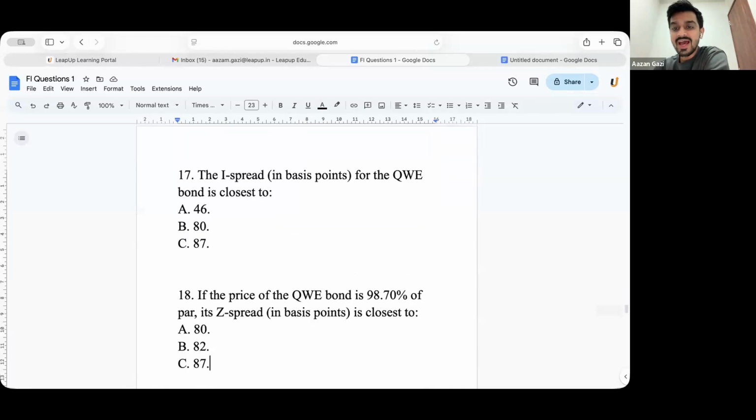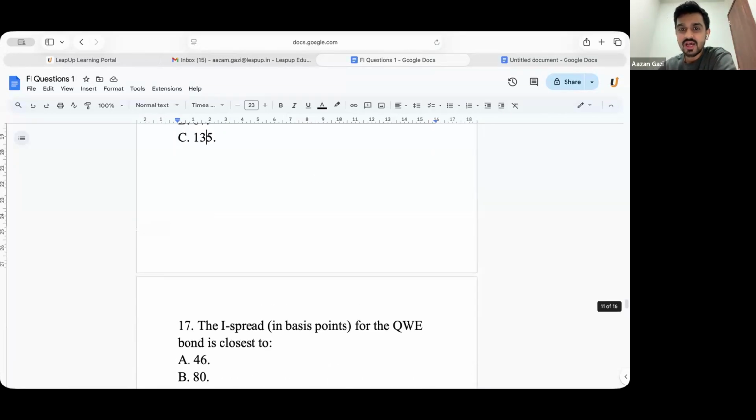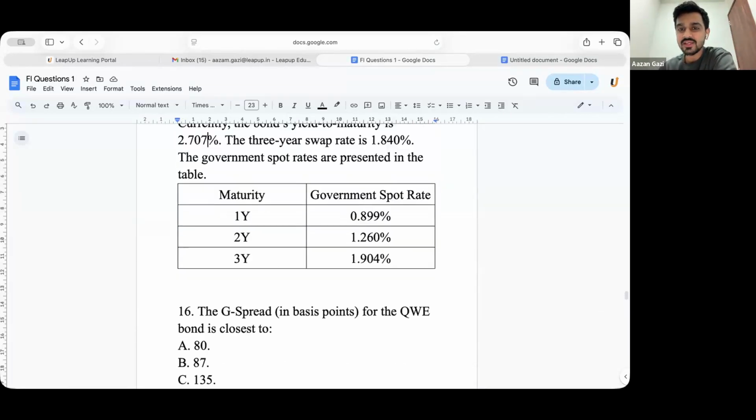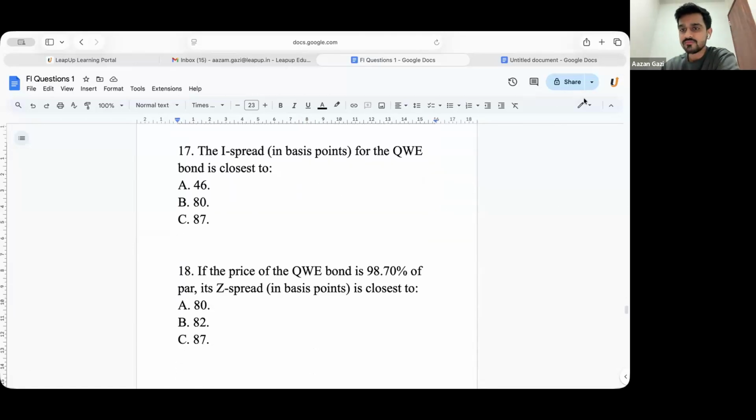Okay, now last, what do you mean by the Z spread? Many people get confused in this Z spread. First and foremost, guys, remember one thing. Rakshit, I will get there, just let me complete this. I will get there. How do you calculate Z spread? Okay, I'll tell you.